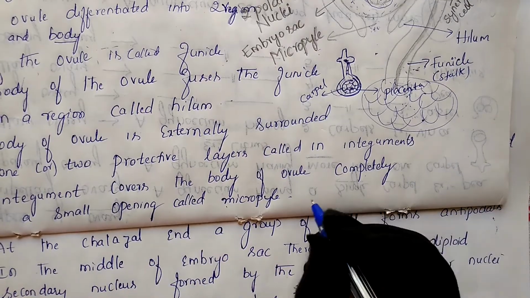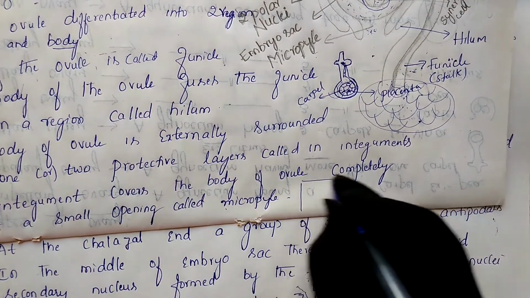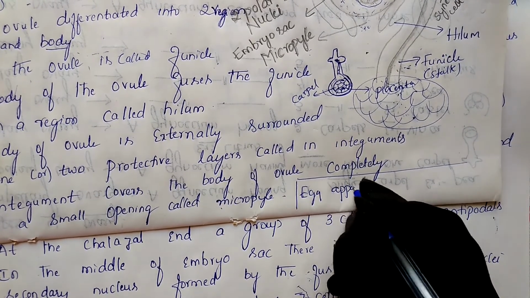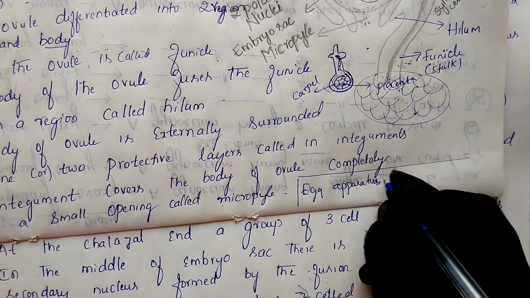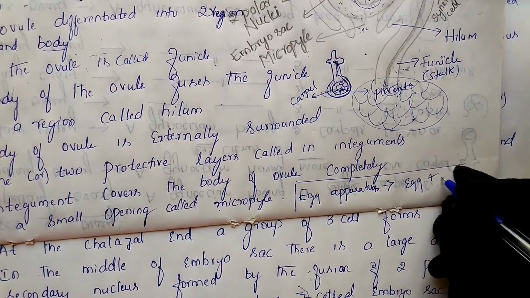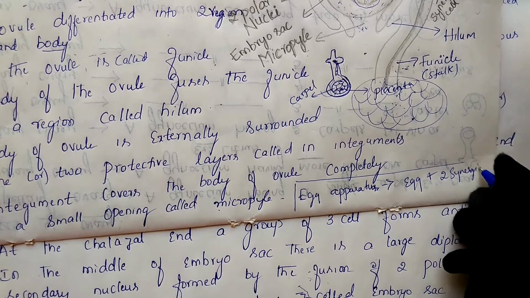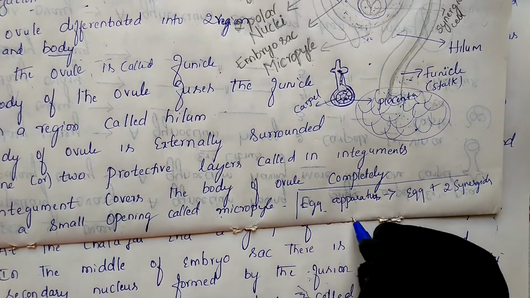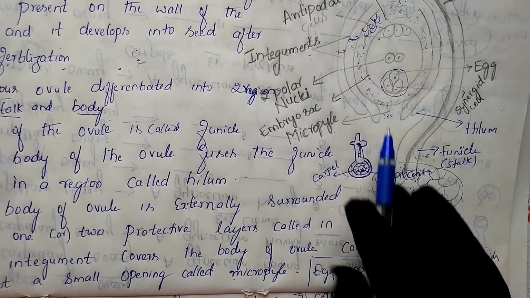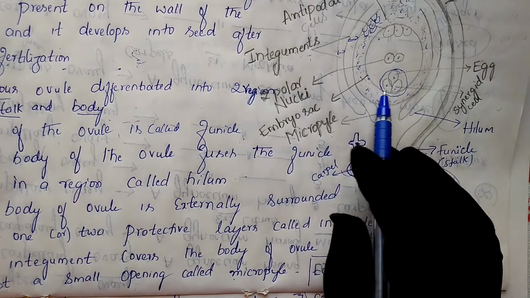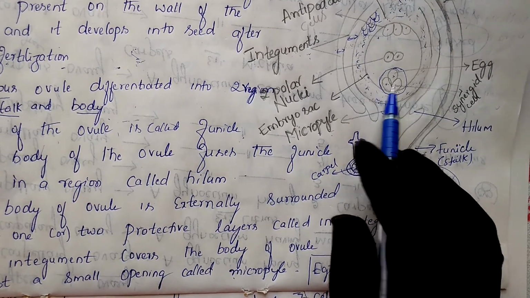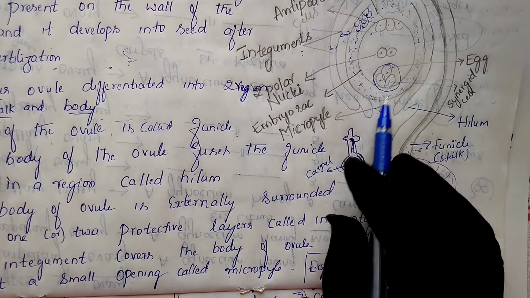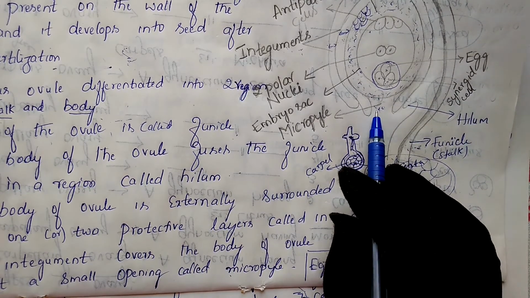They may ask this in your exam: egg apparatus. To whom are we calling egg apparatus? Egg plus two synergid cells together we are calling the egg apparatus. They are present in the micropylar region. So this is the egg and these two are the synergid cells. Completely these three structures we are calling the egg apparatus, present in this micropylar region.